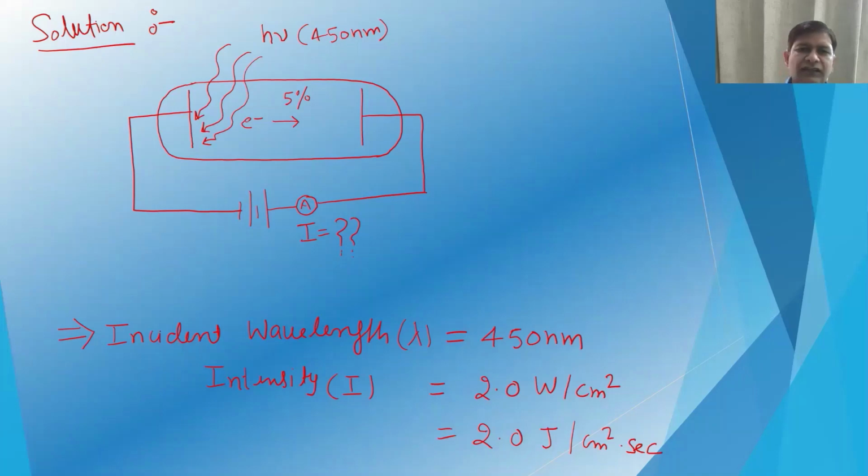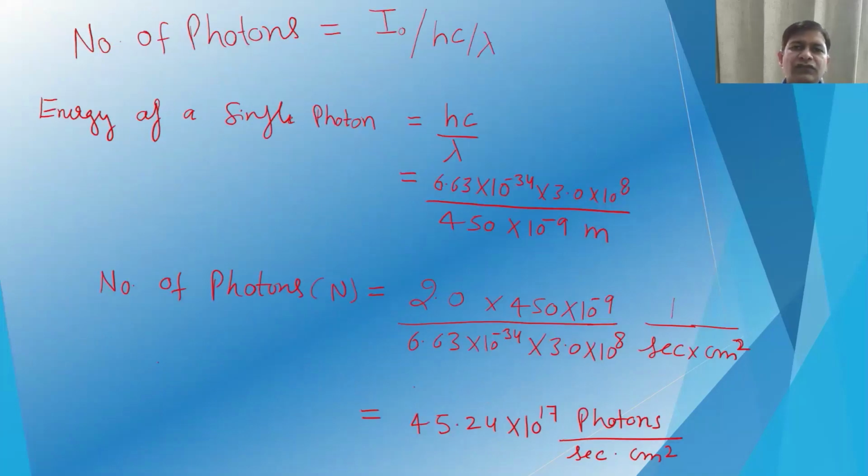So we can convert that. So the number of photons, what is the number of photons? We can divide the intensity by the energy of a single photon. First we have to calculate the energy of a single photon, which will be hc by lambda. So that will be 6.63 × 10^-34 multiplied by 3.0 × 10^8, and then the incident wavelength is 450 nanometer.